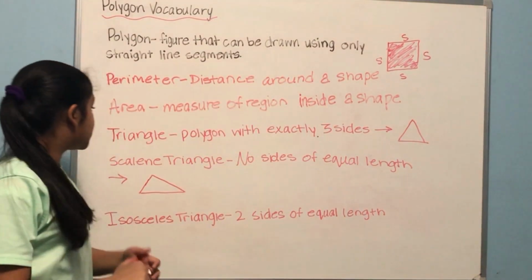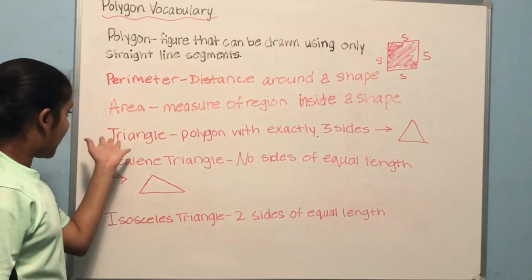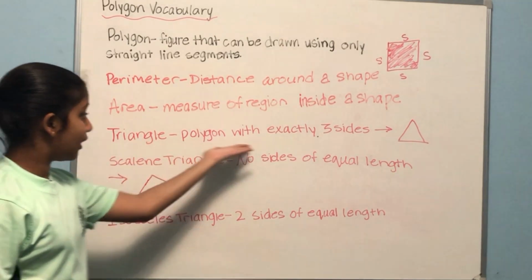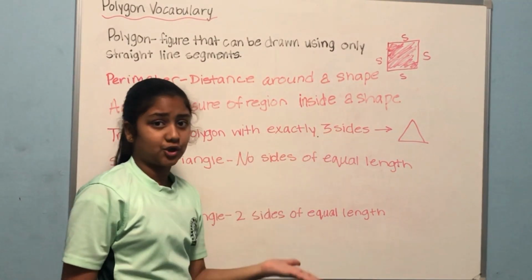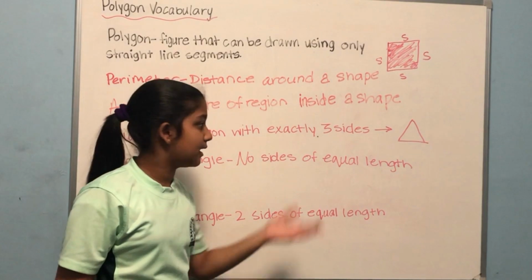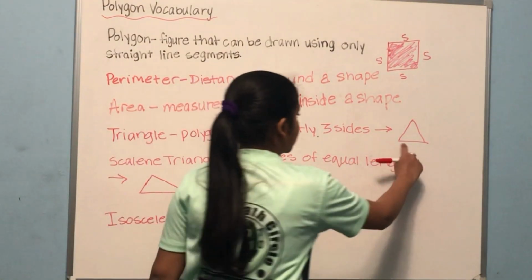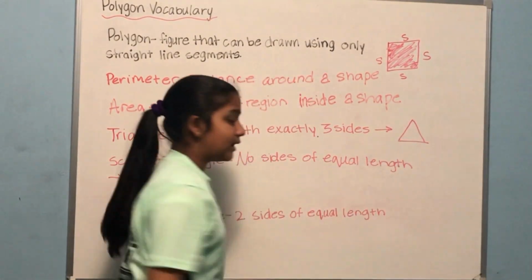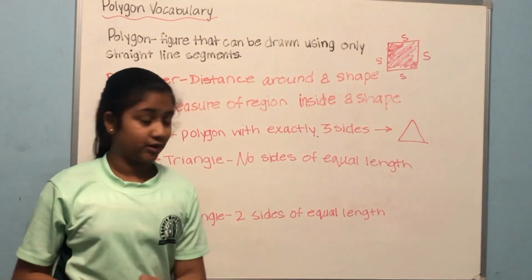Now let's move on to a type of polygon. A triangle is a polygon with exactly 3 sides. I'm pretty sure all of you know how a triangle looks, but just in case I drew it over here. So it has 3 sides. Now let's move on to the types of triangles there are.